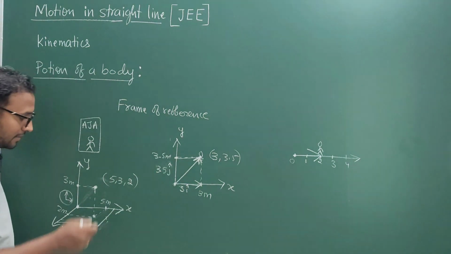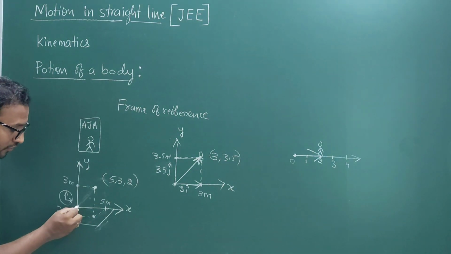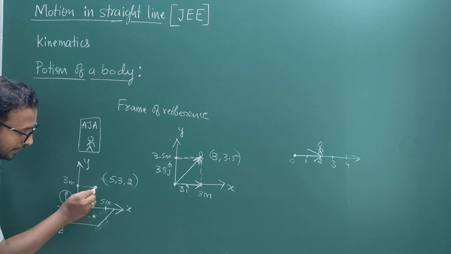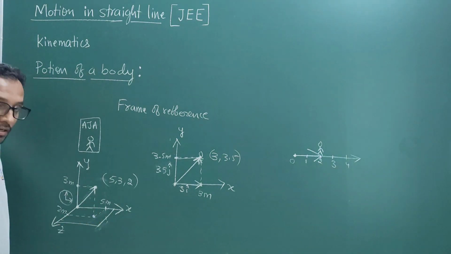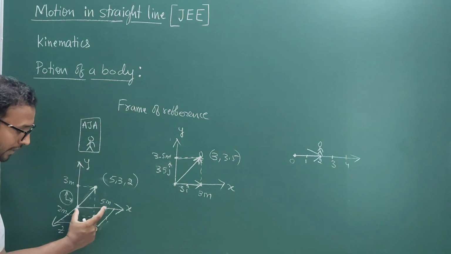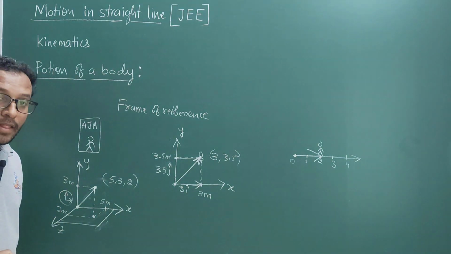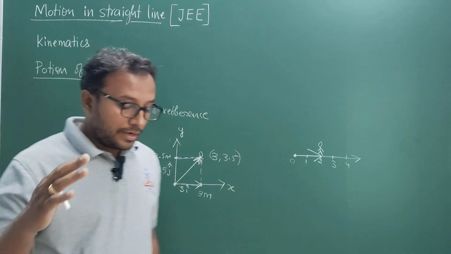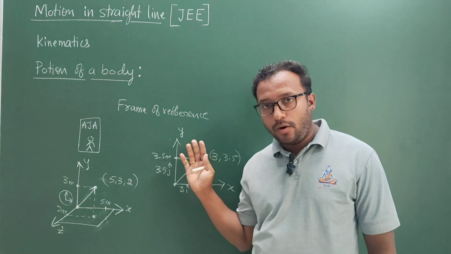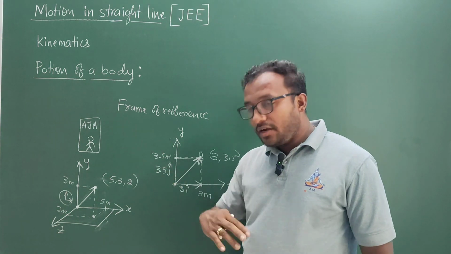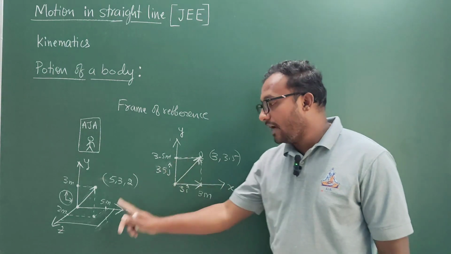In the same way, in 3 dimensions also, the body is said to be in space. So from the origin to the body in space, I will draw a straight line. This is going to be the position vector. Now this position vector is having three components: component along x-axis, component along y-axis, component along z-axis. So this is how we are going to specify the position of a body by using these coordinate reference frames in three different dimensions: 1 dimension, 2 dimension and 3 dimensional.